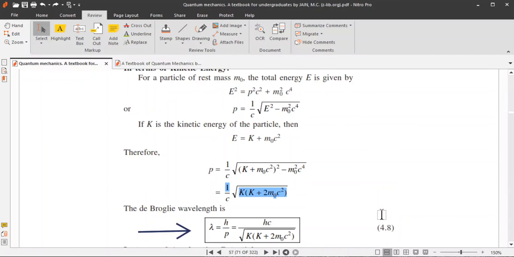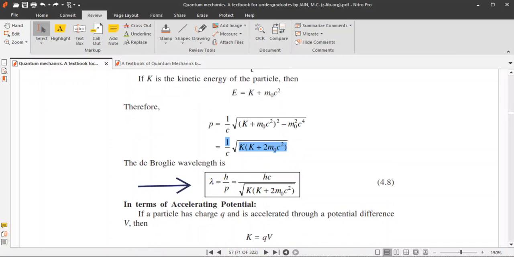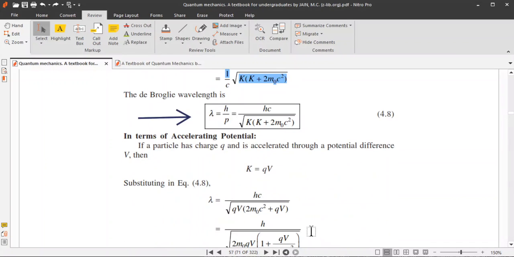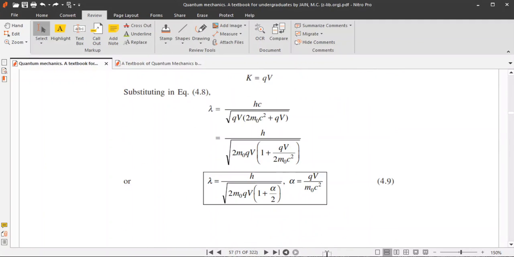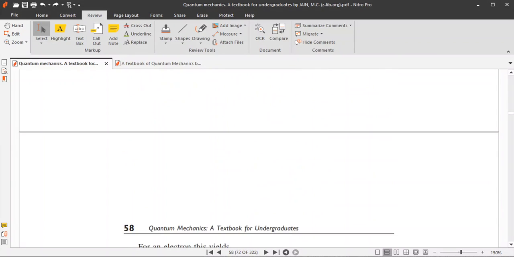If you substitute this expression in the equation lambda is equal to h by p, then we will obtain such types of equations. And in terms of accelerating potential, this lambda can be expressed by this equation. So de Broglie's equation can be expressed in different manners.